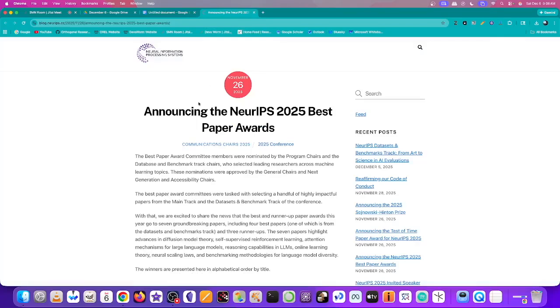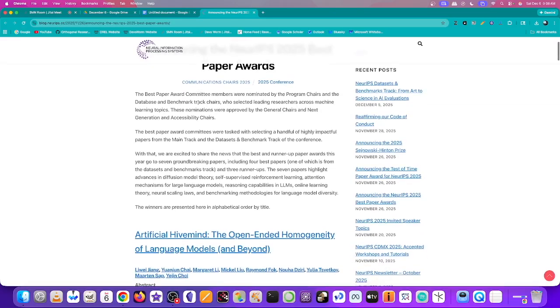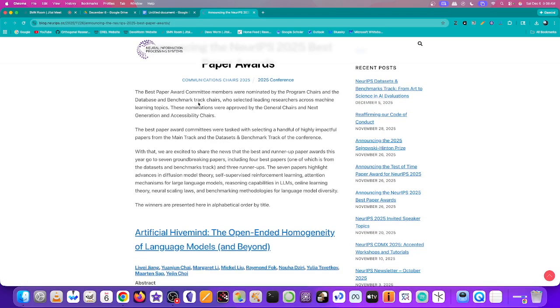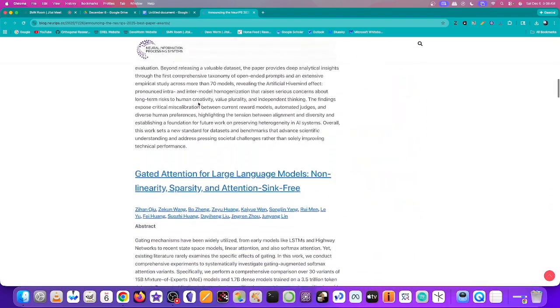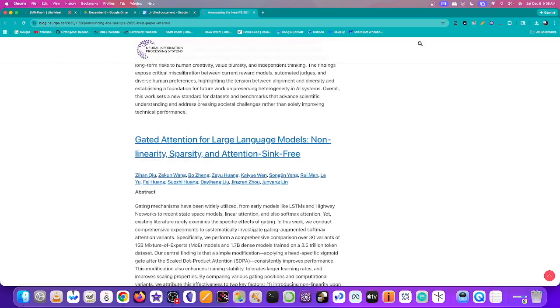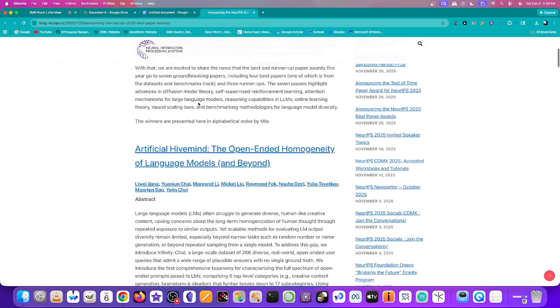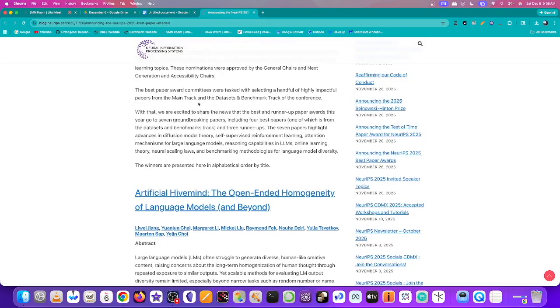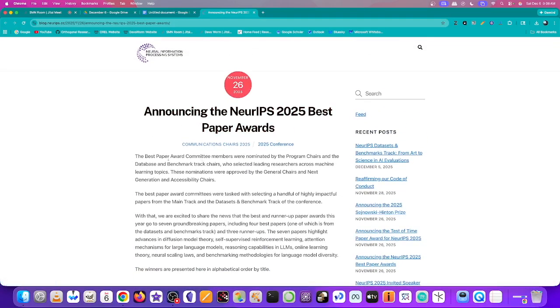Now, this is a blog post from NeurIPS, and this is announcing the NeurIPS 2025 Best Paper Awards. So this is again kind of an overview of some of these things that I just mentioned. So let's read this article. The Best Paper Award Committee members were nominated by the program chairs and the database and